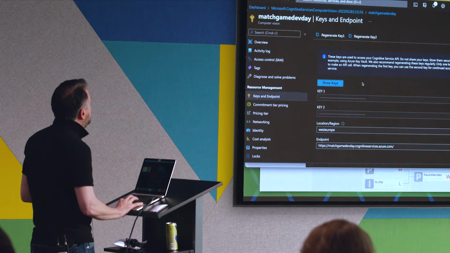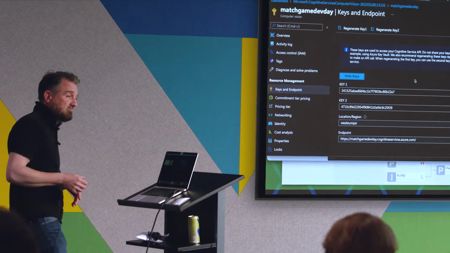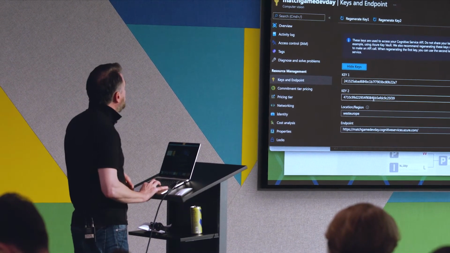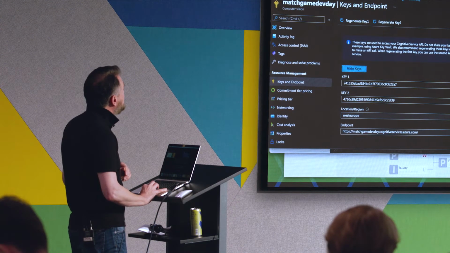We have 2 keys that are going to give us access. So I can show them here. I'm going to delete them at the end of today, kind of thing. You wouldn't normally give your keys away, but I can show you what they are. It creates 2. It doesn't matter. They're both keys to the same service.